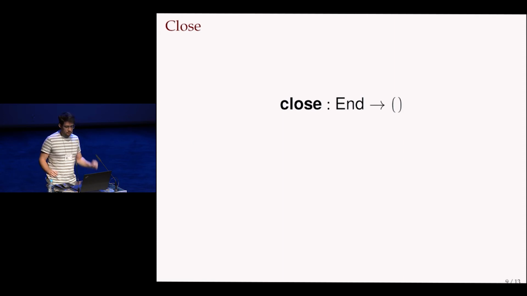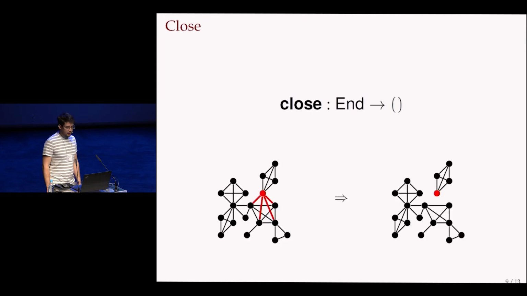So close is the last operation. This is very simple. You can only do it if your session has ended. And what that does, it just throws away all the connections a process has to that session. And you see that this tree can get disconnected. This is not a problem for deadlocks. But on the other hand, you also see that this invariant is still preserved.